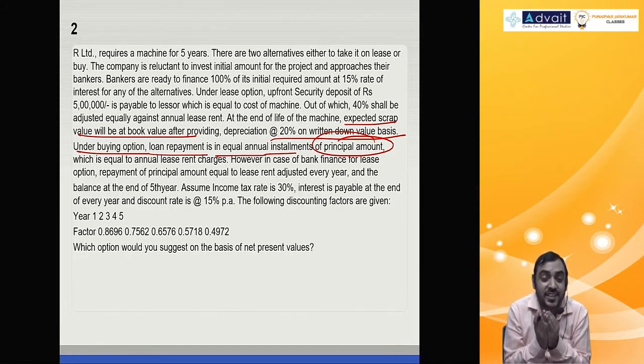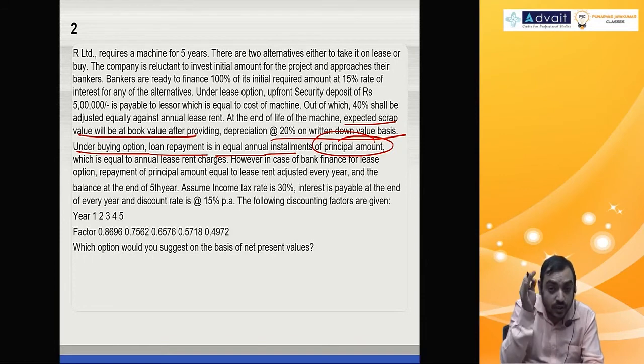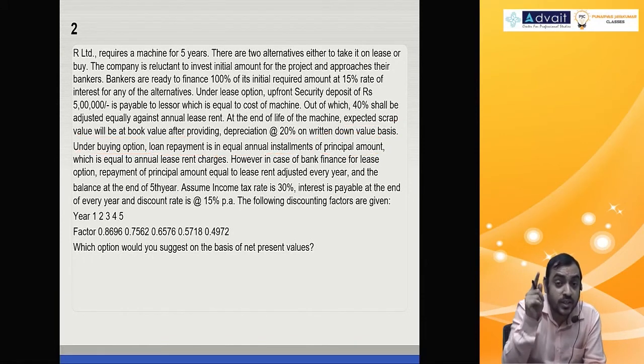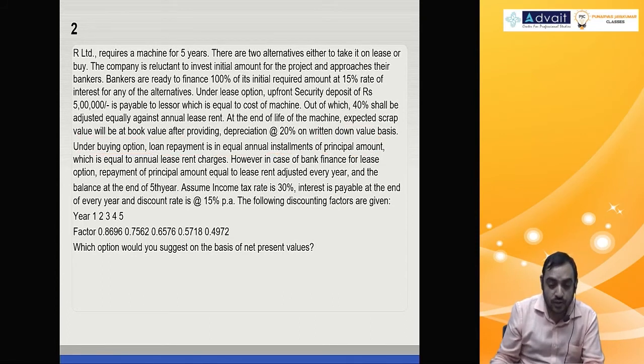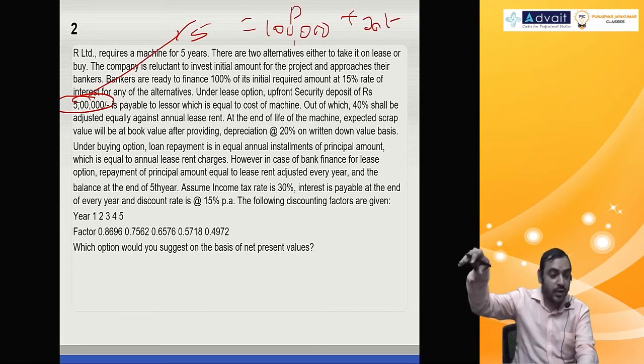Please read that sentence once more. Equal annual installment of principal amount. Therefore, what is the amount of loan every year? Repayment, EMI. 5 lakh divided by 5, 1 lakh is principal plus interest for whatever the period.